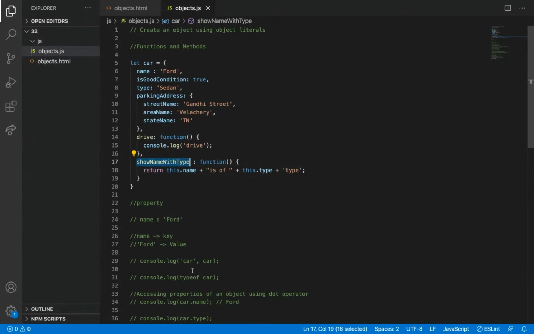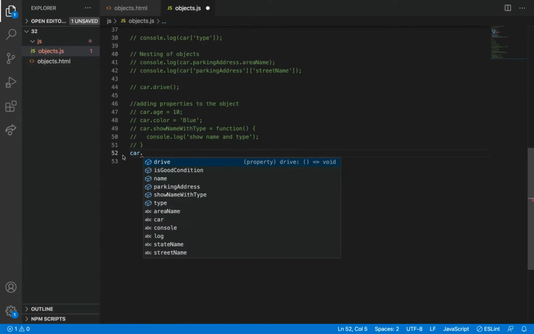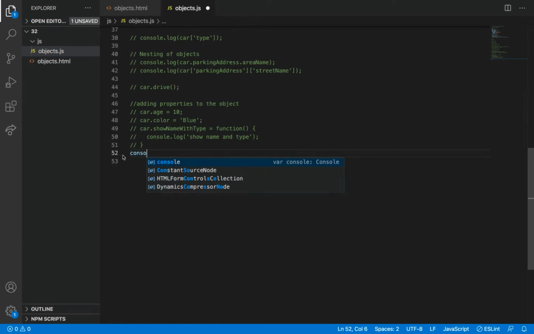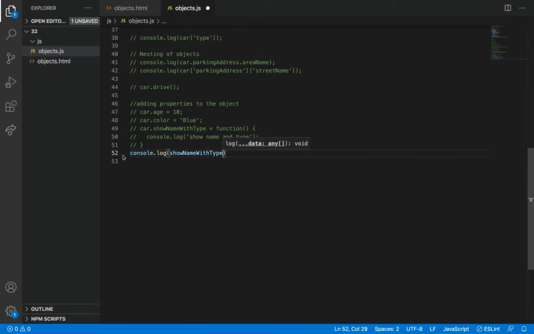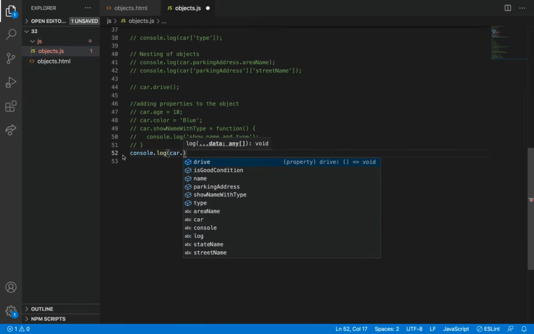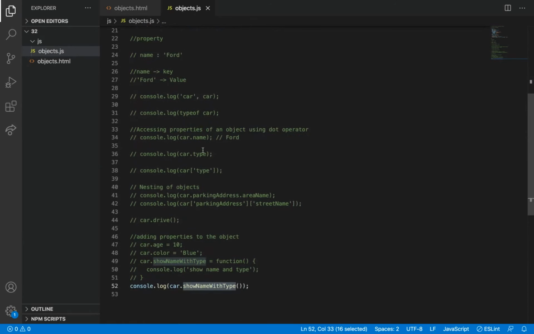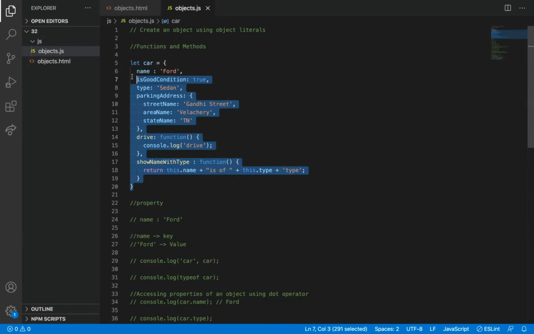So just let me use this car. Now I can use console.log because I have removed console.log from there. So console.log, car dot this function name. I'm calling the show name with type function, which is a method inside this car object.